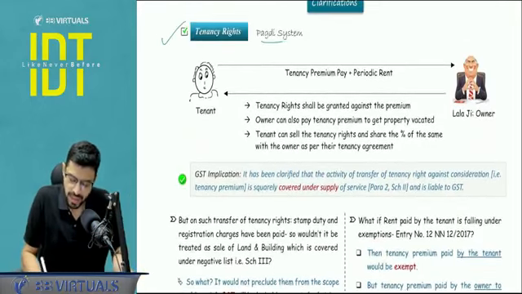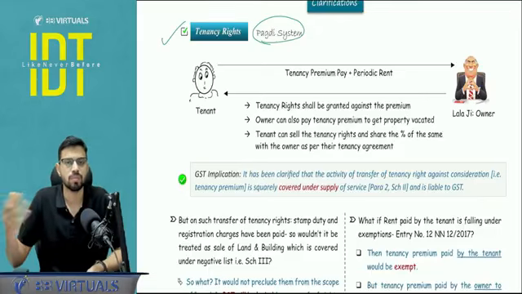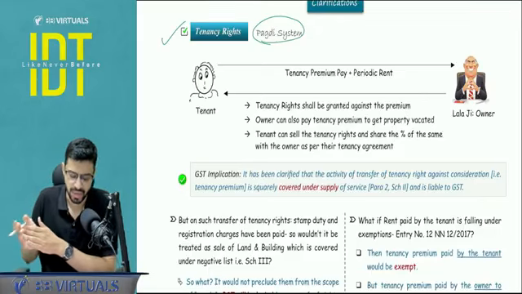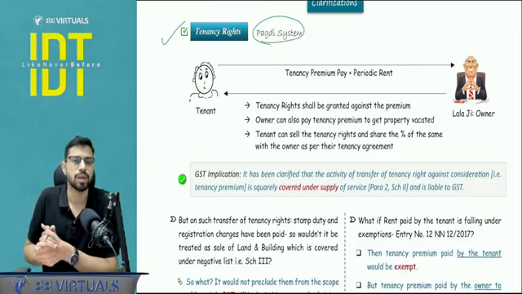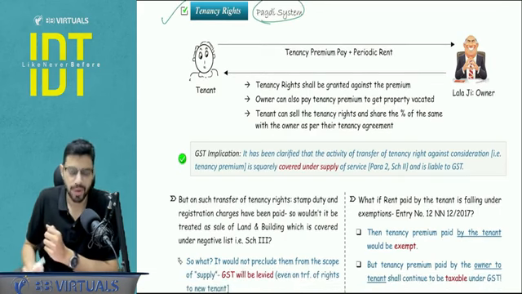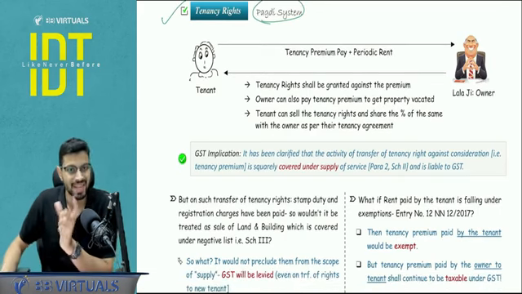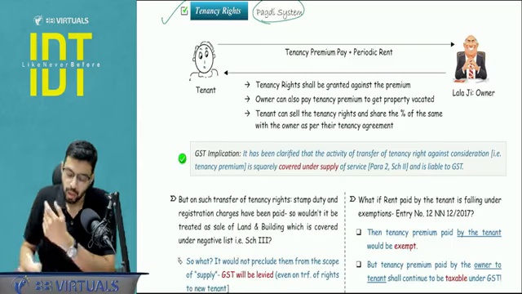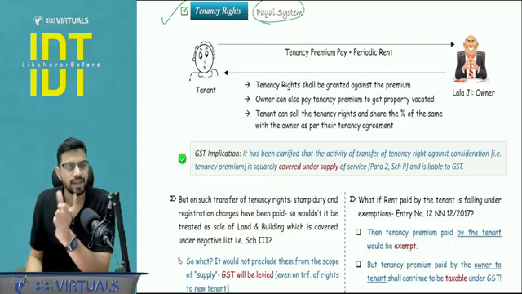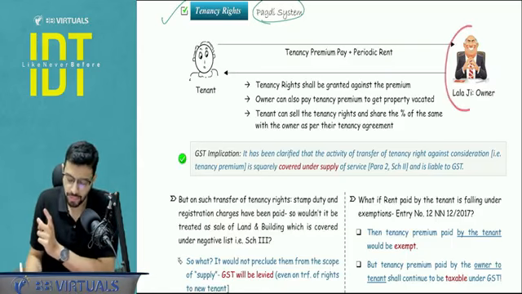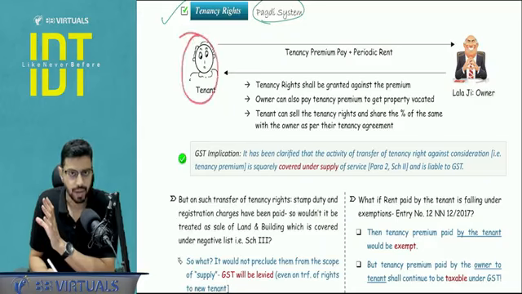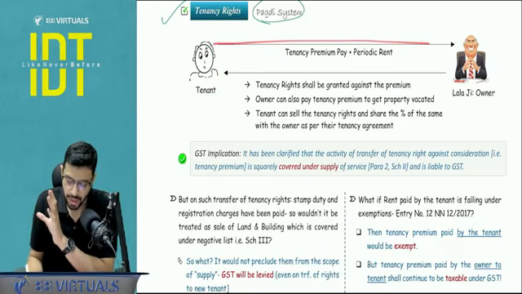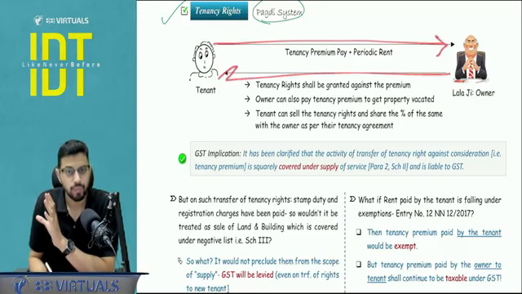Tenancy rights. Now what is tenancy rights? It is also known as Pagdi system in some northern states like Rajasthan and everything. But okay, just understand what is the meaning of tenancy rights. See, with respect to tenancy rights, there is a premium which is known as tenancy premium, which is taxable under GST. Now what is tenancy rights? Tenancy rights and the tenancy premium can be paid by owner. Let's say there is a property owner and there is a tenant. So tenancy premium can be paid by tenant to the owner or by owner to the tenant.